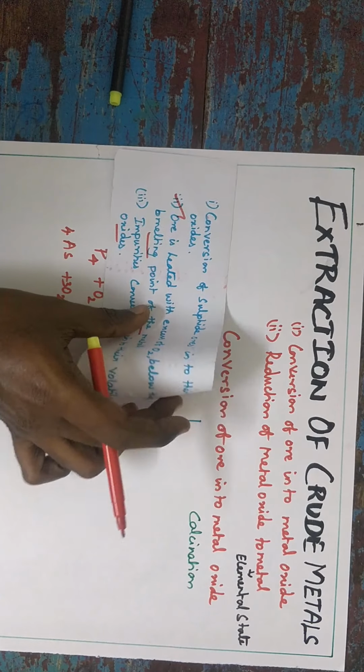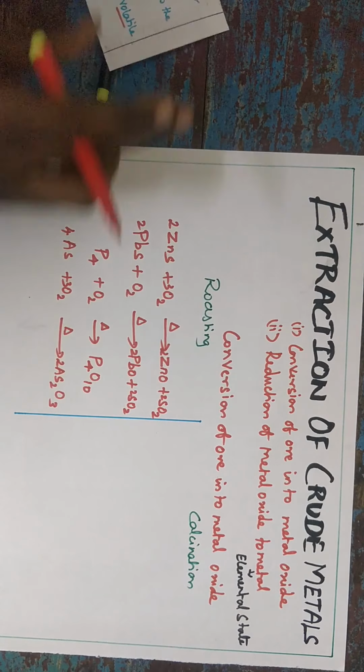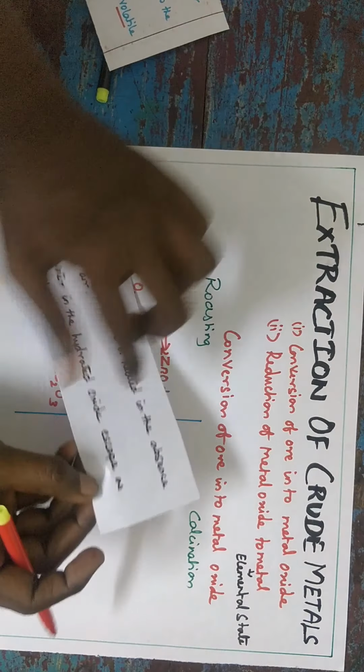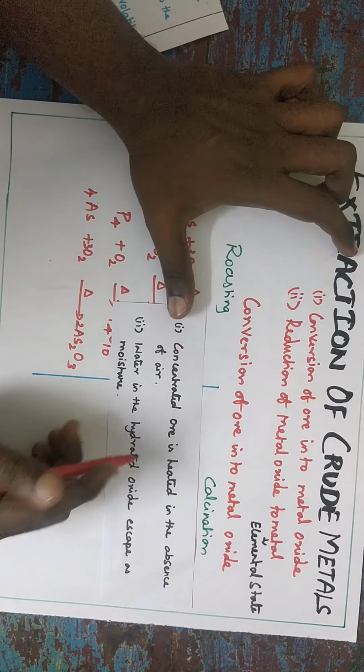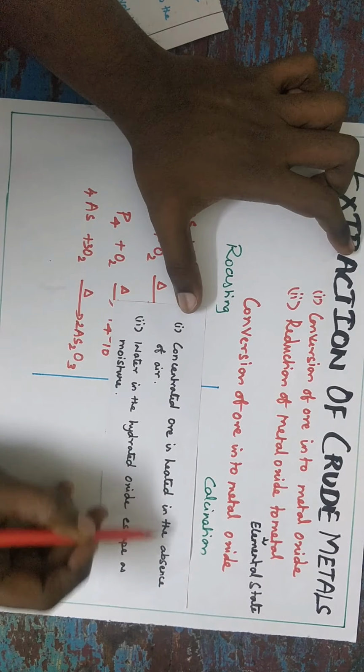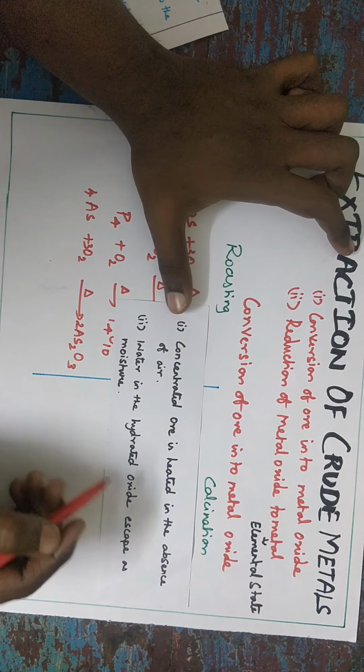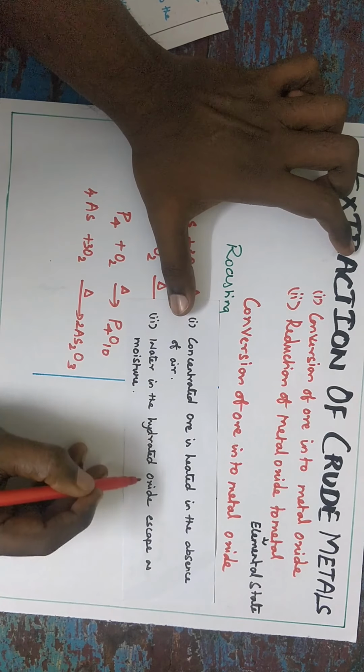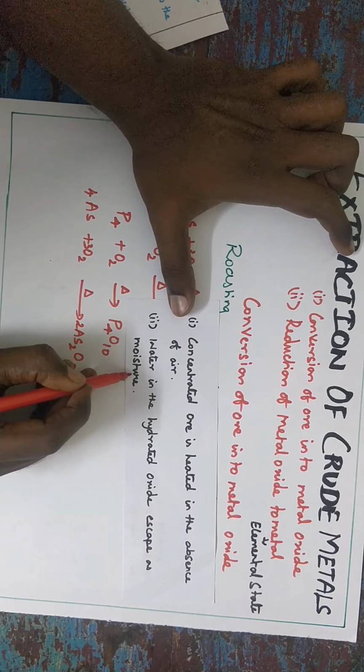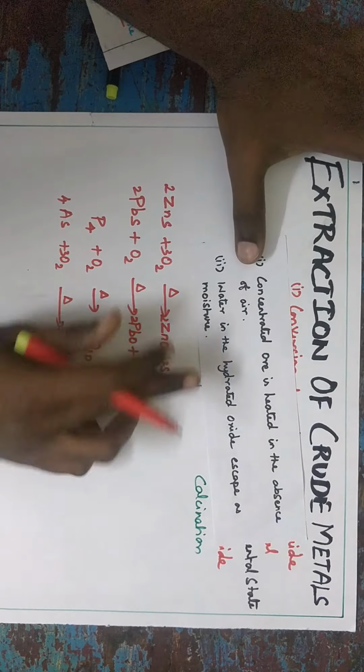In case of calcination, I said roasting is in the presence of air, while calcination is in the absence of air. Concentrated ore is heated in the absence of air. Second point, water in the hydrated oxide escapes as moisture. So it is in the absence of air.